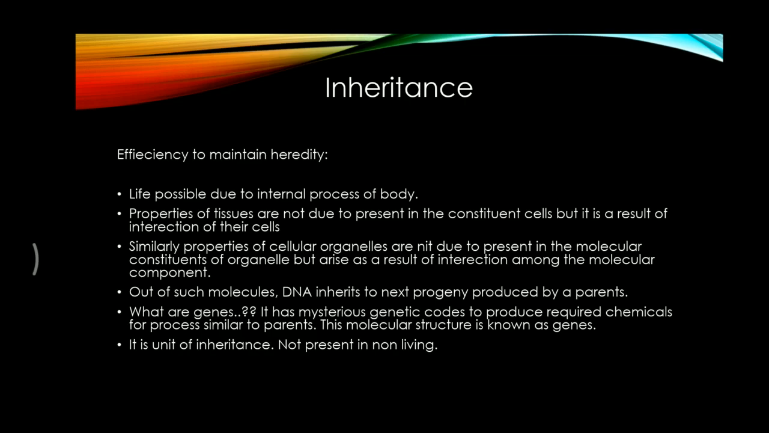This DNA is a genetic material which has a mysterious code required to produce chemicals. They are related to a specific function, to produce a specific chemical for any process, quite similar to their parents. This DNA is made up of molecular structures called genes. The gene is called the unit of inheritance.